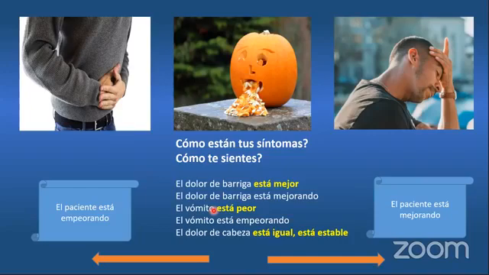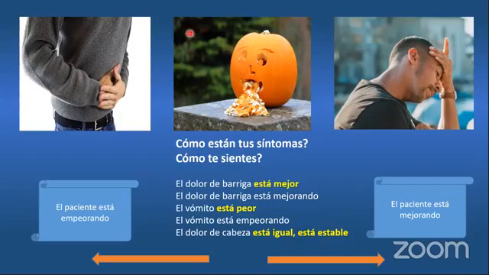The vomit is worse. They can tell you, el vómito está empeorando. That means it's getting worse. El dolor de cabeza, the headache, está igual, is the same. Está estable.